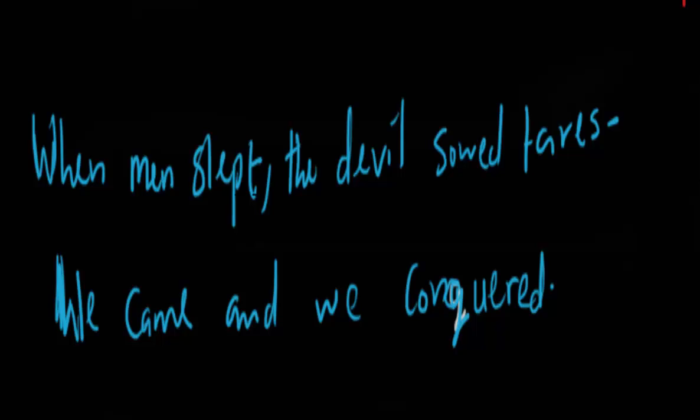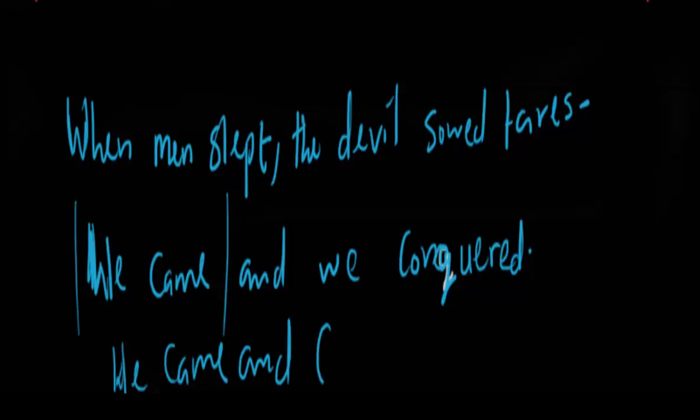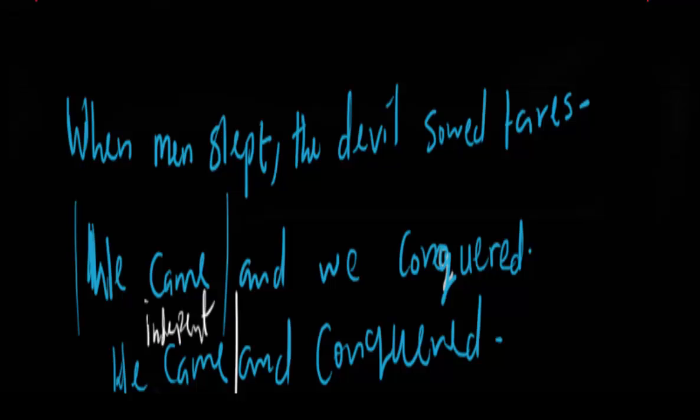Okay? Let us use this example too. You would discover that we came, okay, and conquered. Okay, we came and then we conquered. Now look at it, we came can be an independent sentence, but conquered cannot stand on its own. So we need a coordinating conjunction.